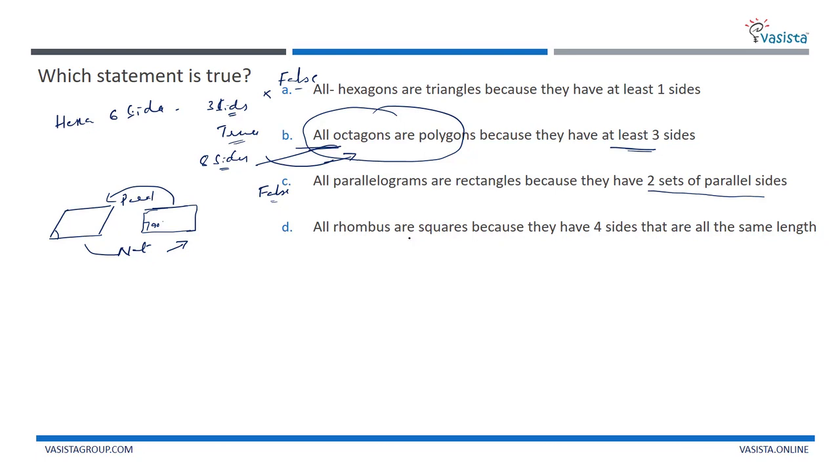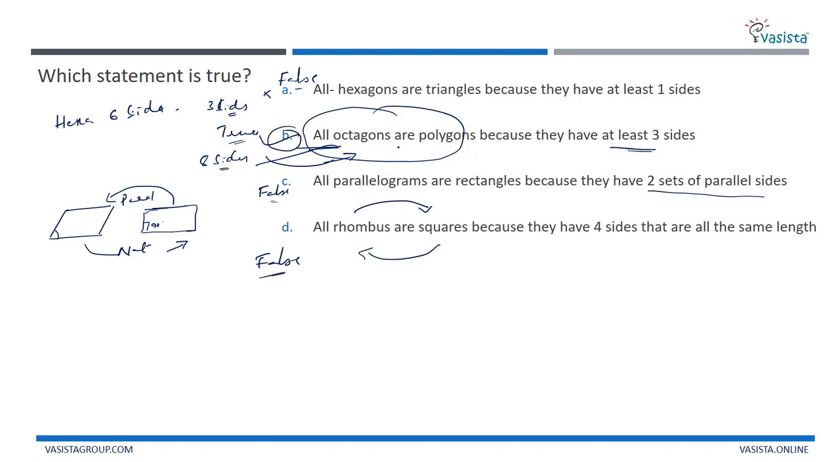Similarly, all rhombuses are squares because they have 4 sides that are all the same length. Yes, rhombuses as well as squares have equal length sides. But what happens here? All rhombuses are not squares, but all squares are rhombuses. That is why this is also false. Here the answer is B.